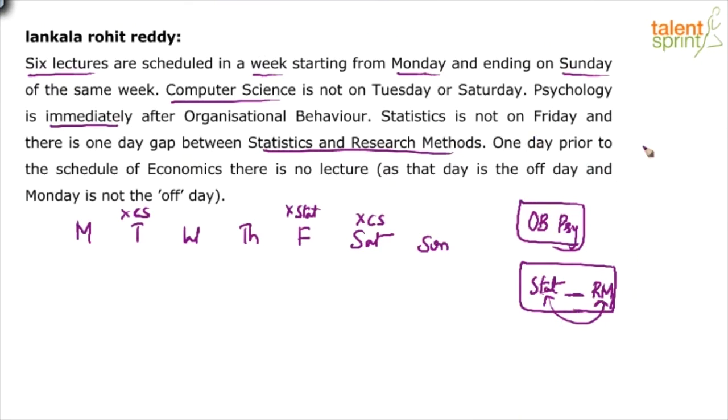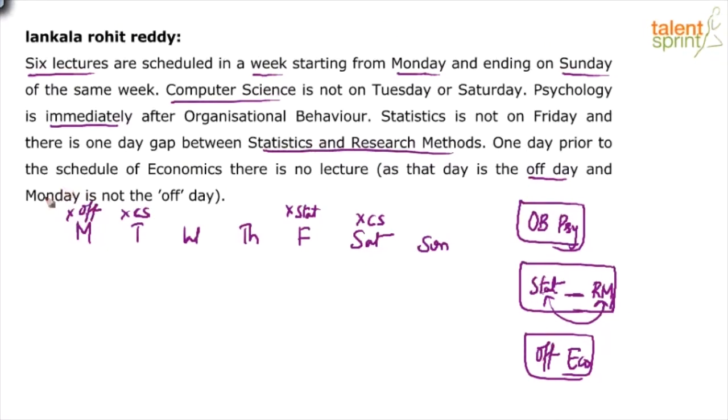Next point, 1 day prior to the schedule of economics, there is no lecture, which means that is the off day. No lecture is nothing but off day. So 1 day prior to economics, there is no lecture. So the off day is immediately before economics. 1 day prior to economics, there is an off day. And Monday is not the off day. So off cannot be on Monday.